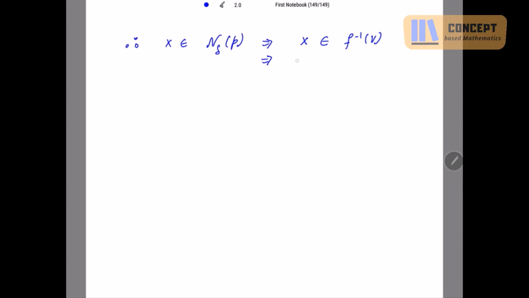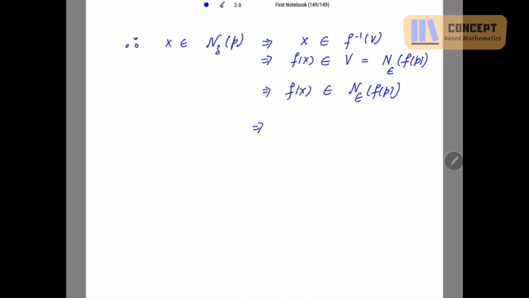Which implies f of x is an element of this neighborhood. Clear?